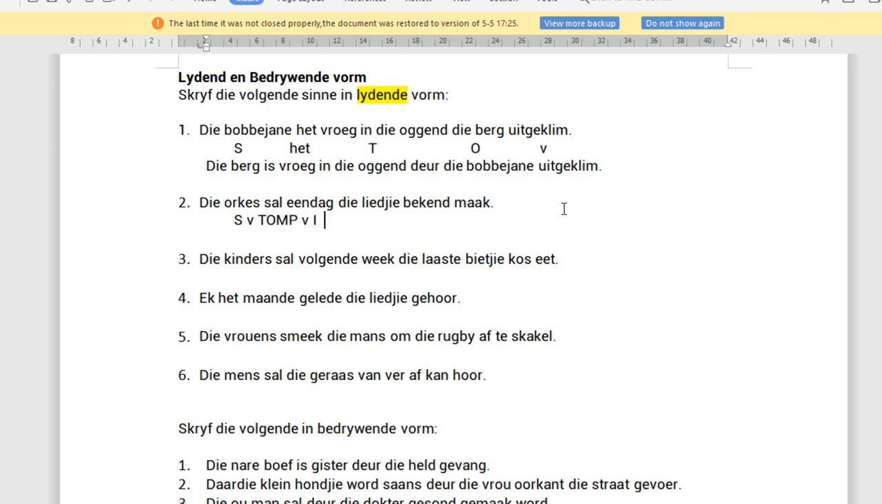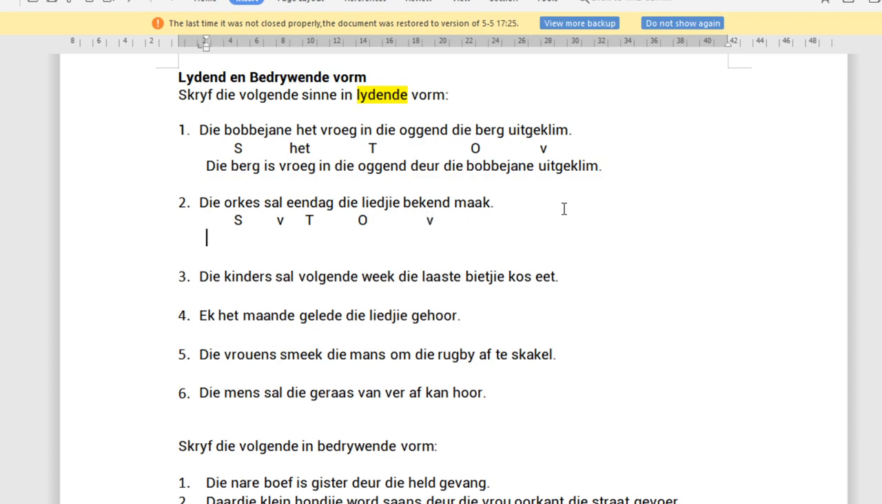Okay, so let's have a look at this sentence. Die orkes, that's the S. Sal is the verb. Time, eendag. Object, die liedjie. We don't have manner and place. Verb, we don't have an infinitive. Okay, so there we've got stompie. And we've got specifically what this sentence consists of.